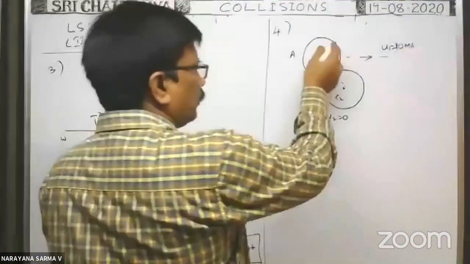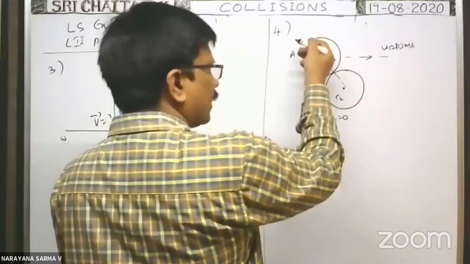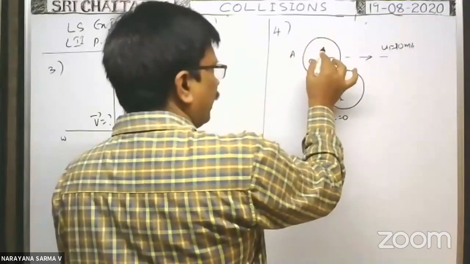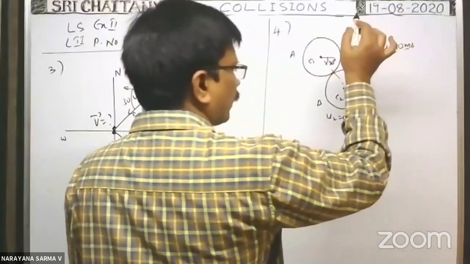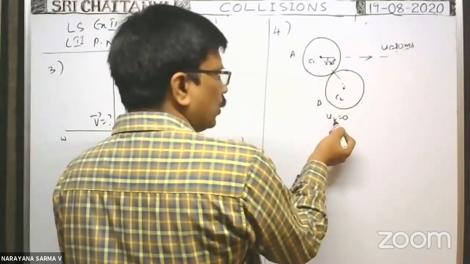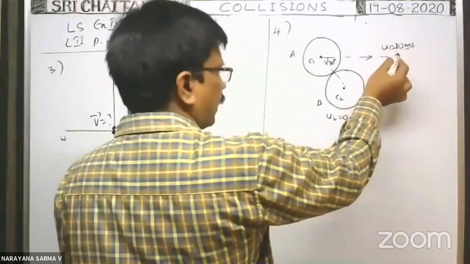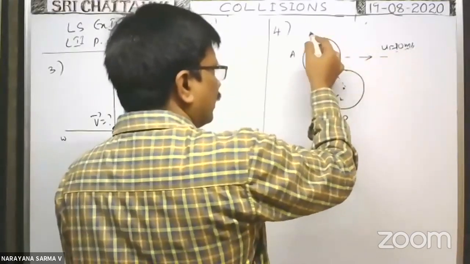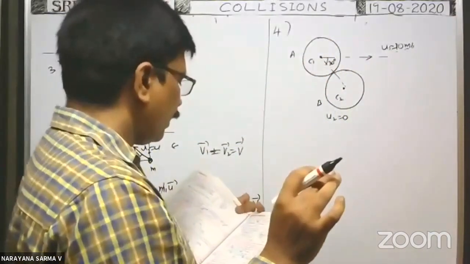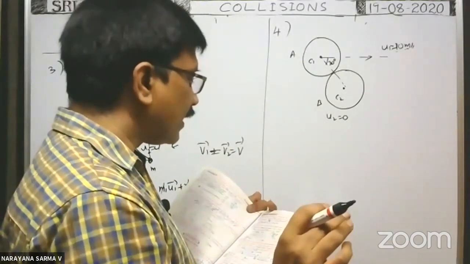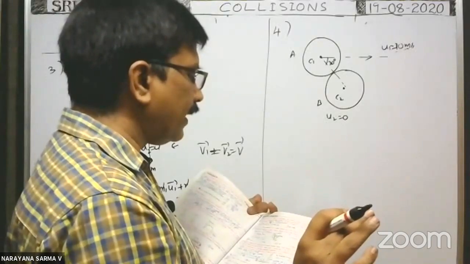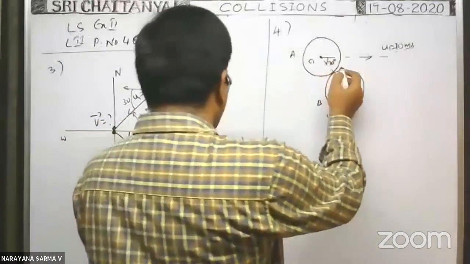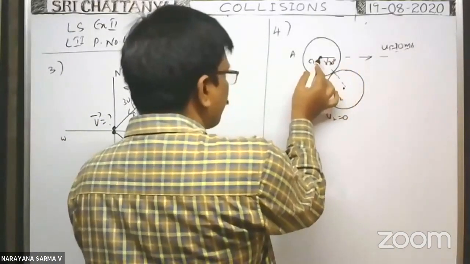You see, both are identical balls, so masses are same. Okay, initially the sphere A travels towards right with a velocity 10 meters per second, and the second sphere is at rest. So u2 is equal to 0 and u1 is equal to 10 meters per second. Here the first sphere, ball A, collides elastically with another identical ball B with a velocity 10 meters per second at an angle of 30 degree with the line joining centers of these two spheres.